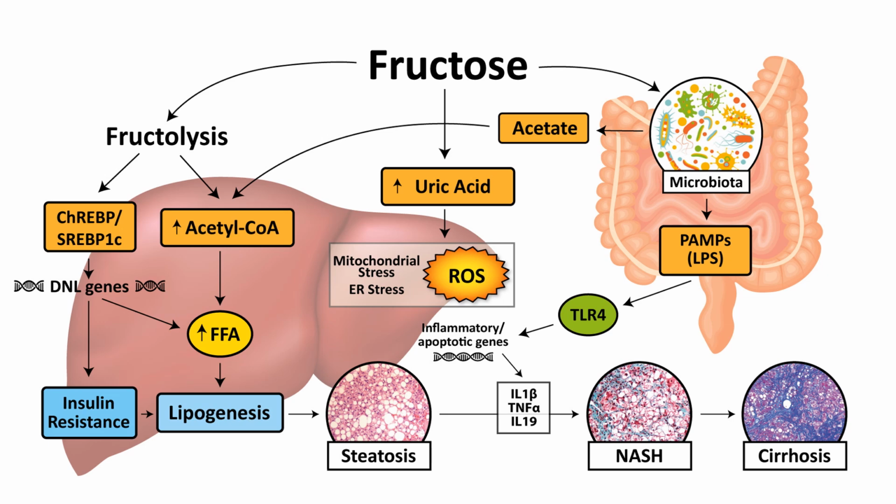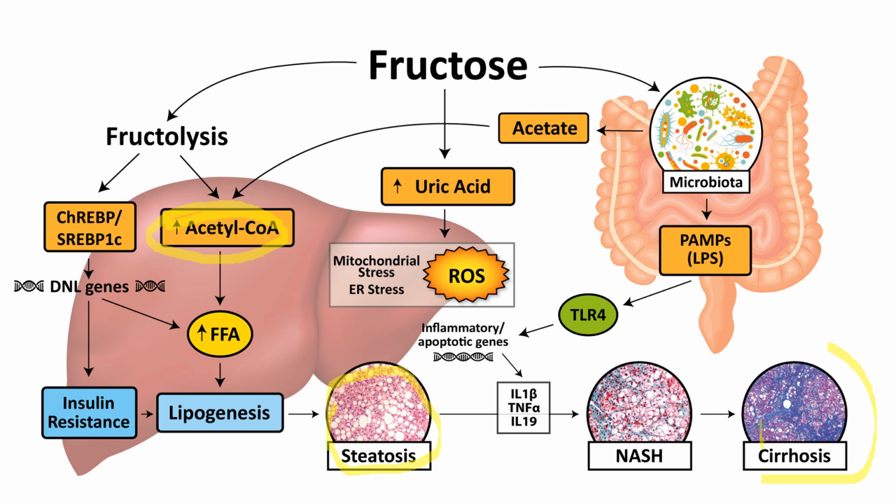Let's conclude how high consumption of fructose in the diet affects the body. If we take fructose at a high level, it causes high production of acetyl-CoA, which finally leads to lipogenesis. In lipogenesis, triglycerol, cholesterol and fatty acid accumulate in the liver cells, which cause steatosis and finally cirrhosis of the liver.